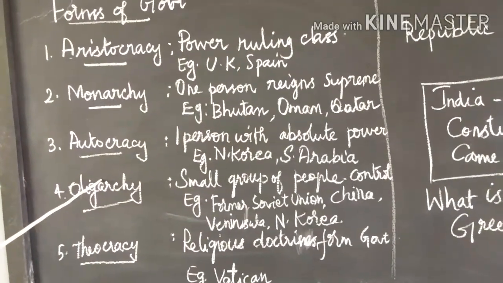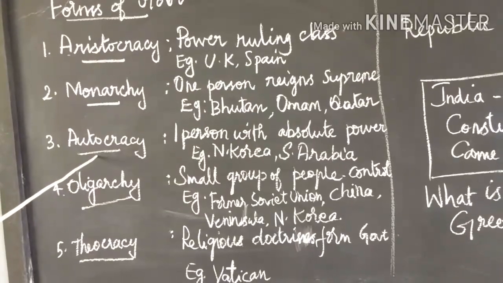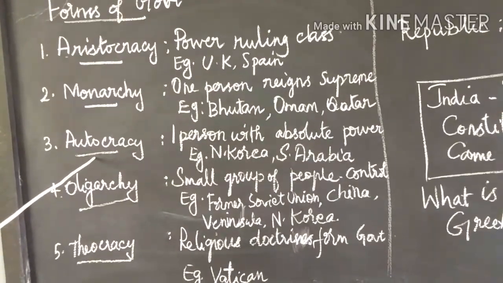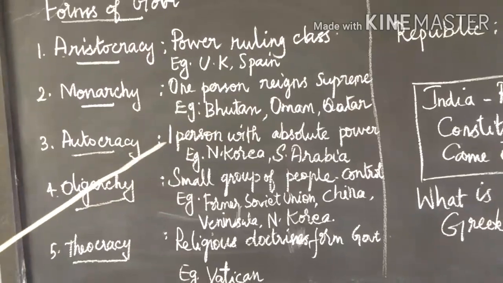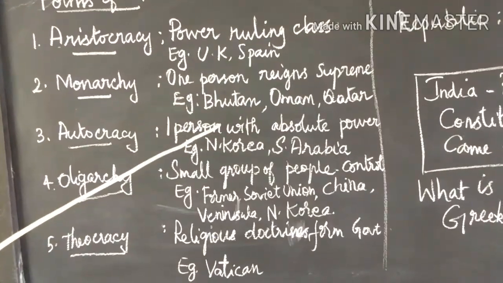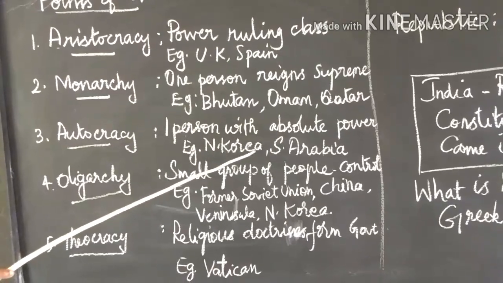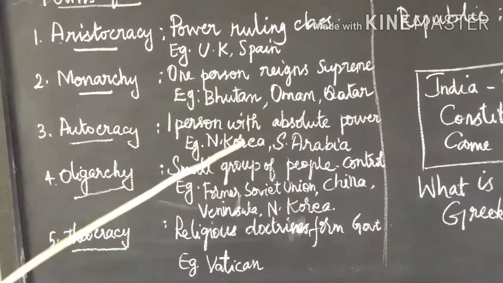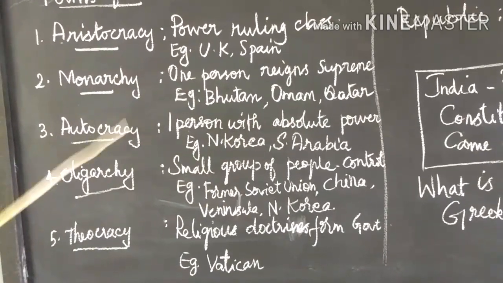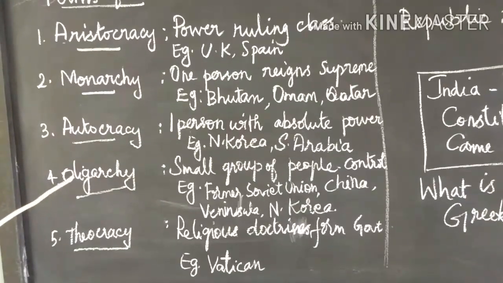Then, autocracy. A system of government by one person with absolute power. Example, North Korea and Saudi Arabia. These two countries have an autocratic type of government.